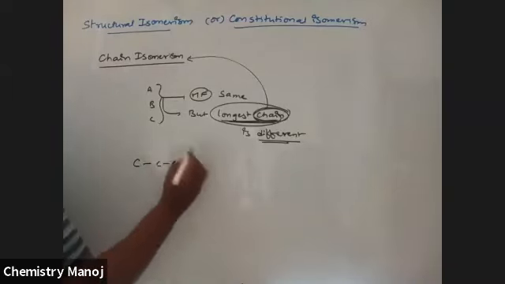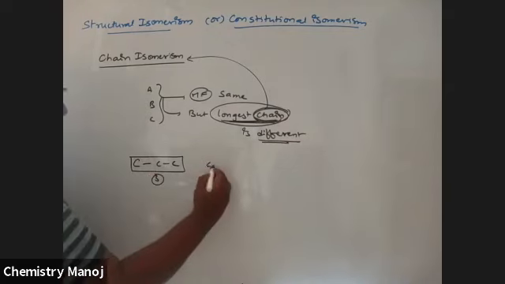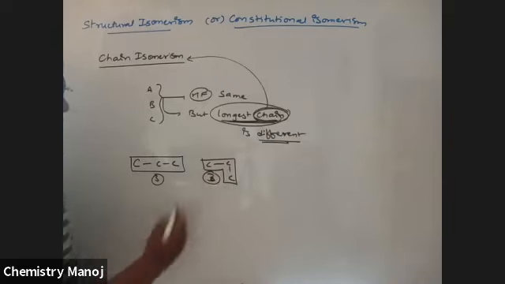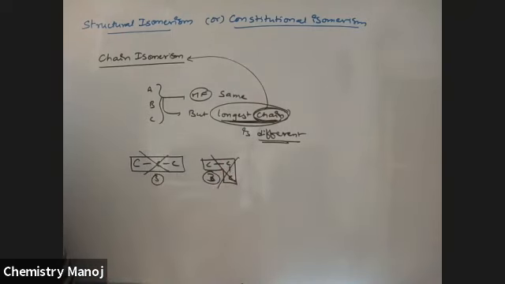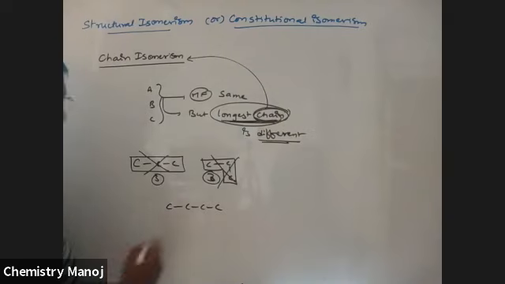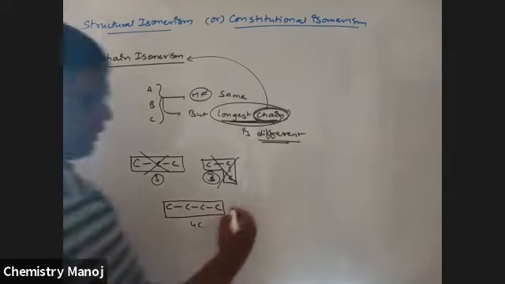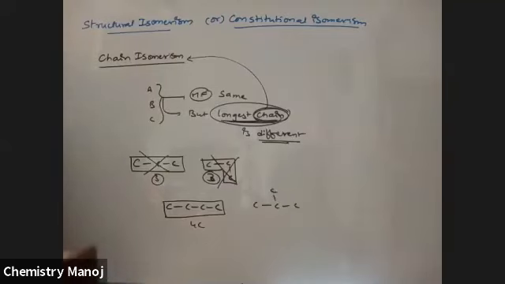There are 3 carbons. Here the longest chain is a 3 carbon chain. Now I am writing it like this. Now also the longest chain is a 3 carbon chain. That means with 3 carbons, the chain is not changed. But if I take 4 carbons, the longest chain is a 4 carbon chain. Now the same 4 carbons I am writing like this.